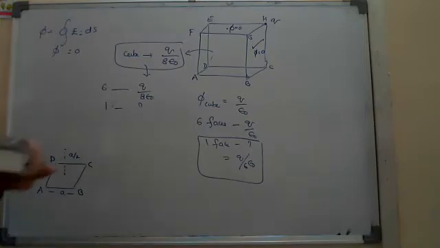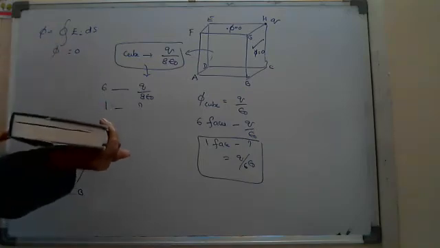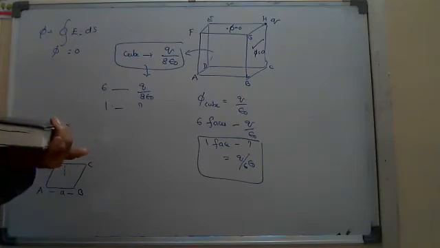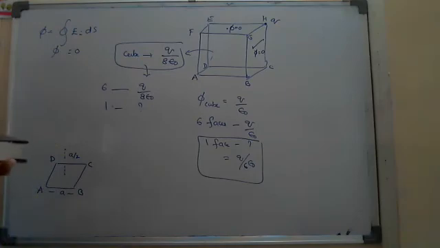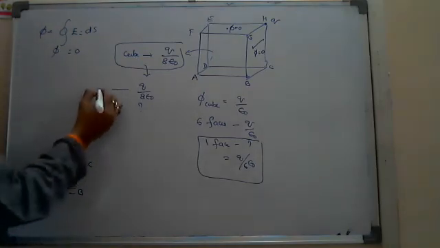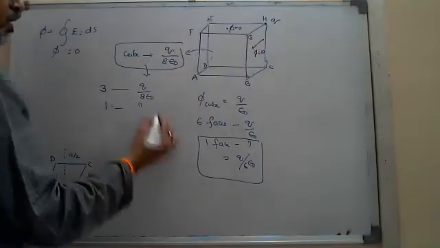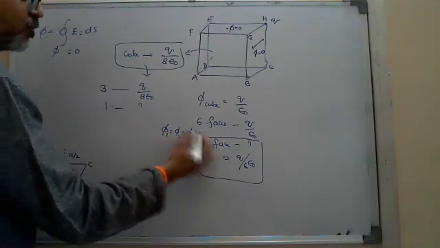So altogether, you are observing that it has 6 faces, but through 3 faces the flux is 0. So the total flux linked to the cube will be there for the remaining 3 faces. Why? Because I already explained, flux through faces 1, 2, 3 equals 0.